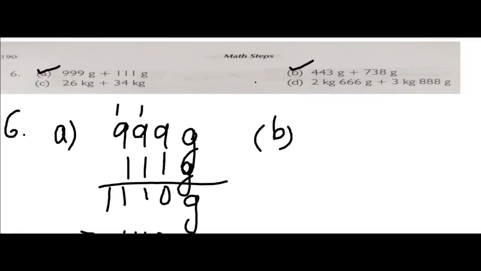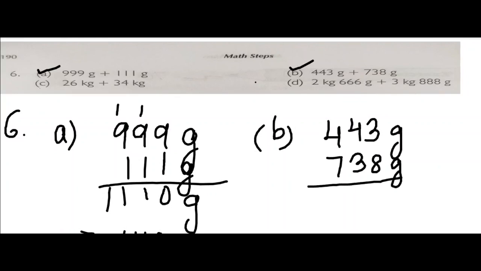Number B, let us do number B, children. We will add 443 gram with 738 grams. Okay, so 8 plus 3. Don't forget to put the addition sign. 8 plus 3 is 11. So 1 I will write here, 1 I will carry. 4 plus 1 is 5, 5 plus 3 is 8.